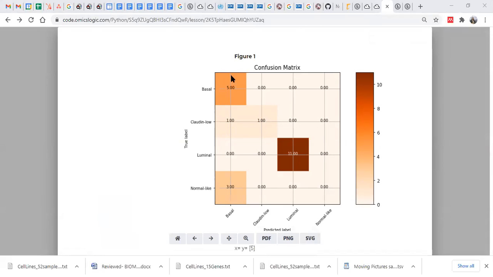If you remember, last time I showed you how you can understand how many samples are correctly predicted. If you go diagonally, you will get the exact values that are correctly predicted. Here all the Basal samples are correctly predicted. From the Claudin-low samples, only one sample is correctly predicted. Luminal: all the luminal samples are correctly predicted, that is 11, but none of the normal samples is correctly predicted. So it gives 100% prediction for the basal as well as the luminal samples.